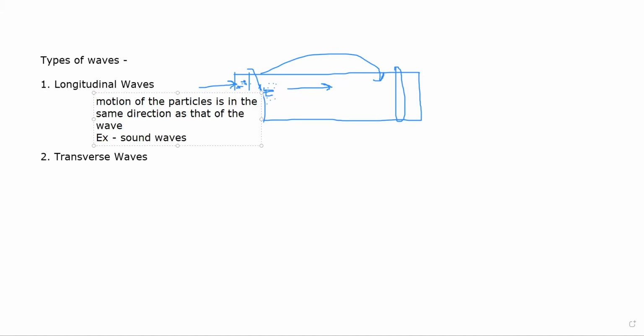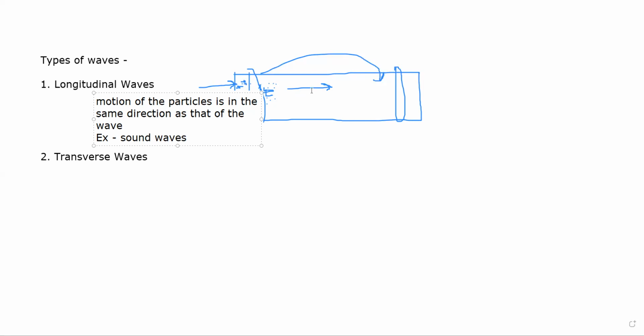Now, if you strike a rod with a heavy metal, then you will see that the rod will be struck and the particles will travel from one end of the rod to the other end, and all of these particles will move in the same direction as that of the wave. However, in the case of transverse waves, it's rather difficult to understand with the help